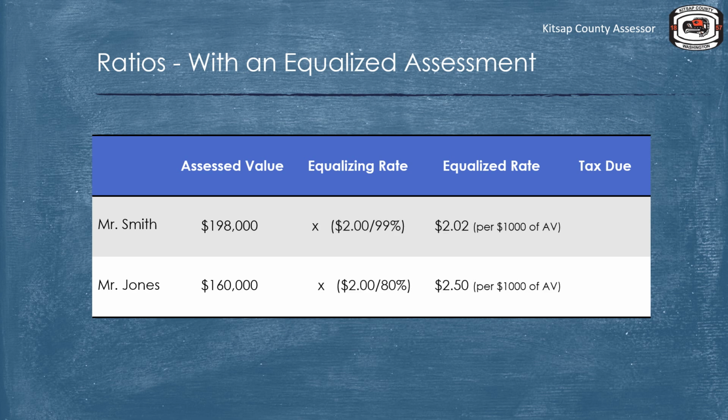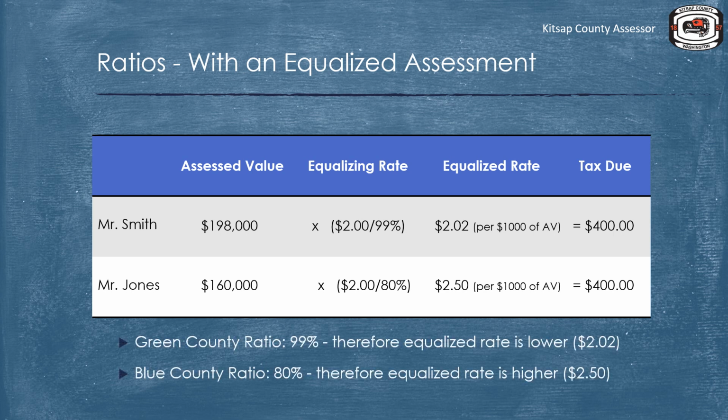And now, because the rate has been equalized, Mr. Smith and Mr. Jones are paying an equal amount for taxes. And the amount collected from each taxpayer now is enough to help meet the state school budget amount. The rate difference doesn't mean one owner is getting a break or that another owner is overcharged. It simply allows for equal application of the state school levy throughout the counties of Washington.